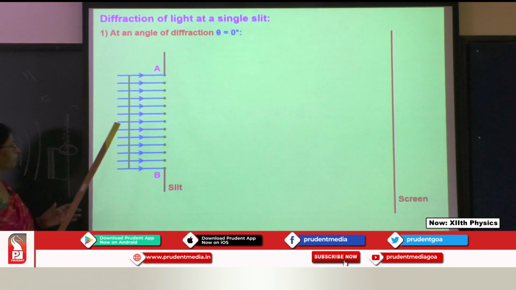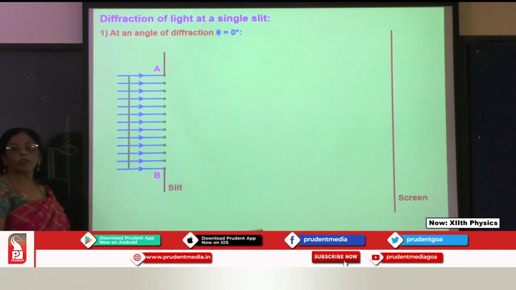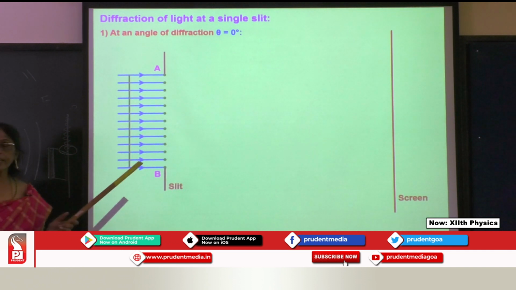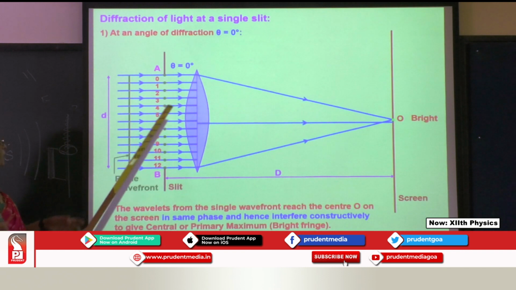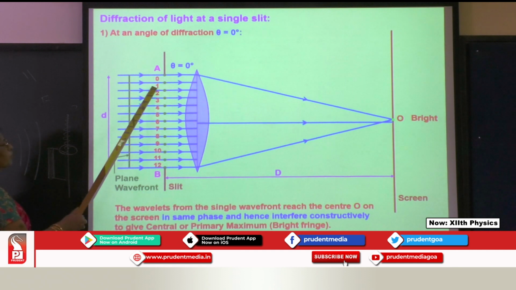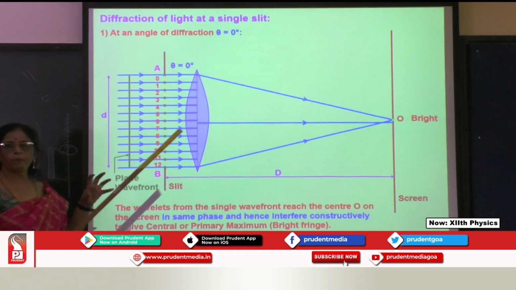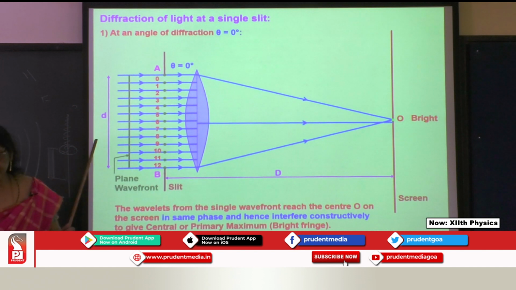When they travel straight and strike the screen, you get a bright spot on the screen. But what happens over there is they bend and travel also. It's a plane wavefront, 1, 2, 3, 4, around 12. I am keeping a convex lens over here, which is used to converge all the rays and give you a bright spot, because all the rays are brought to focus. Around 12 waves are all constrained to one point, which gives you a bright spot on the screen.